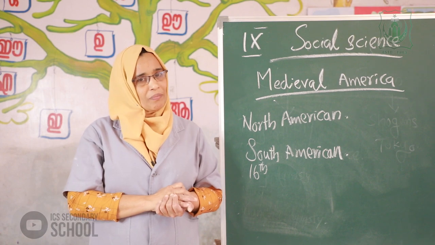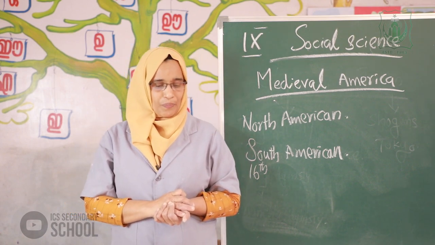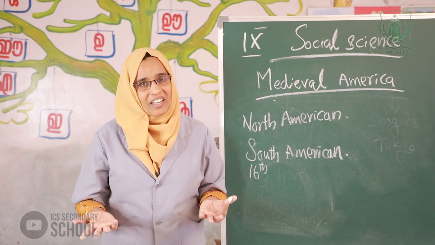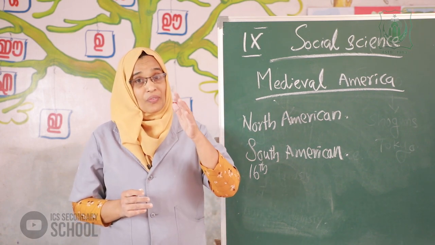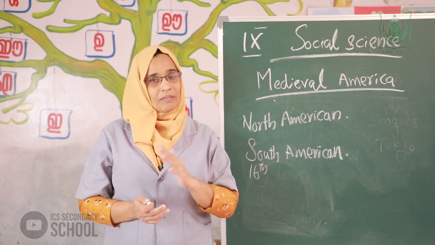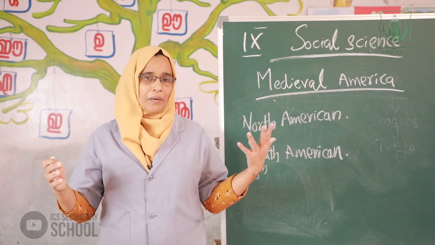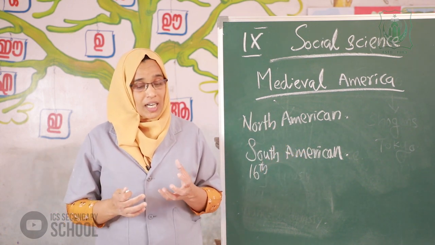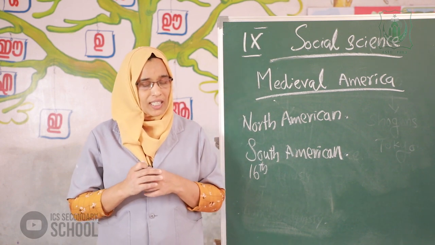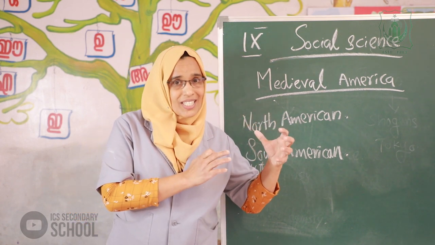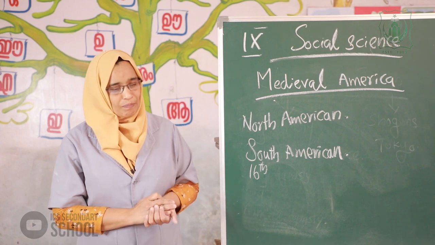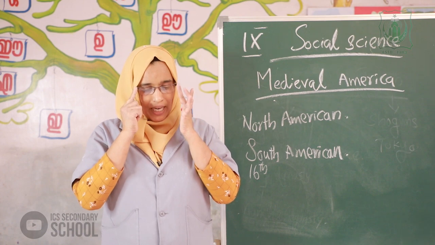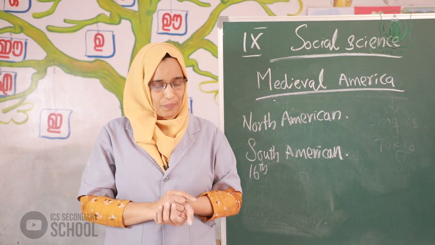Okay. From the 15th century onwards, feudalism began to decline in Europe.